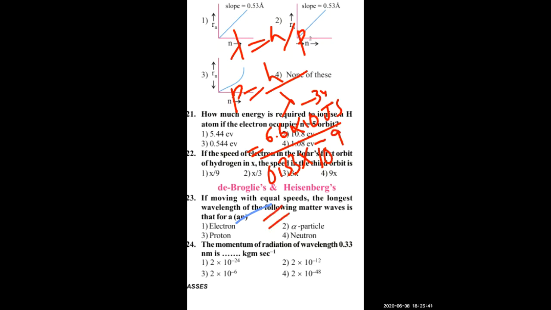If you solve now, you will get the answer. 0.33 and 6.6, the 2 cancels. So down below, this will become 10 to the power of minus 11. Simplifying, if you keep one number point, this will become 10 to the power of minus 10. This will be 2 times 10 to the power of minus 24. So the answer is 2 into 10 to the power of minus 24.